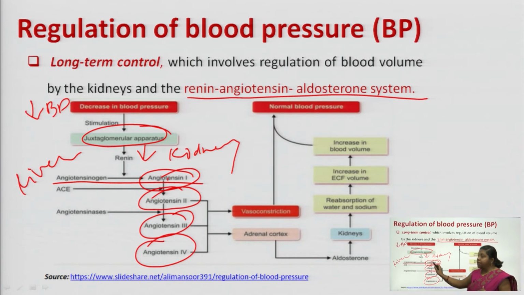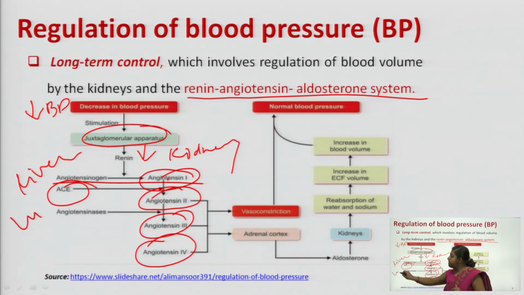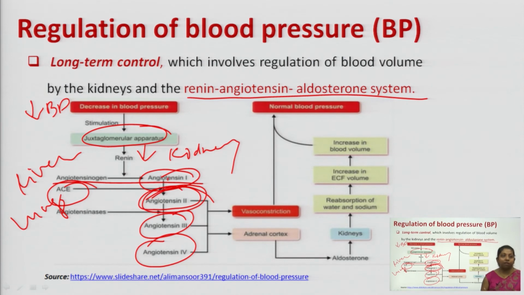So, the conversion from angiotensin 1 to angiotensin 2 is taken care of by ACE, that is angiotensin converting enzyme, which is present in your lungs. Fine. So, your ACE converts angiotensin 1 to angiotensin 2. Now, this angiotensin 2 is responsible for certain activities like vasoconstriction. The predominant or direct activity of your angiotensin 2 is vasoconstriction.